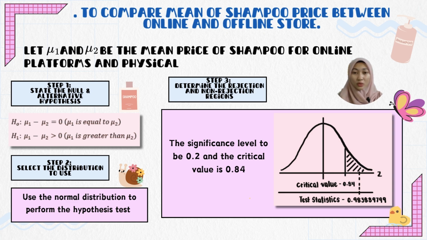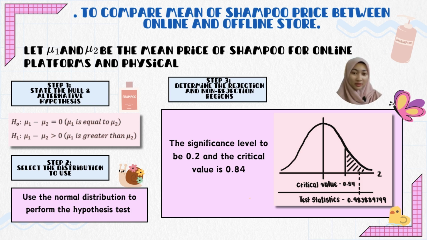The null hypothesis is mu1 minus mu2 equal to 0, which means mu1 equals mu2, and the alternative hypothesis is mu1 minus mu2 greater than 0, which is mu1 greater than mu2. Then, step 2, select the distribution to use. Because n1 and n2 are greater than or equal to 30, both samples are large. Therefore, the sampling distribution of the difference between two sample means is approximately normal, and we use the normal distribution to perform the hypothesis test.